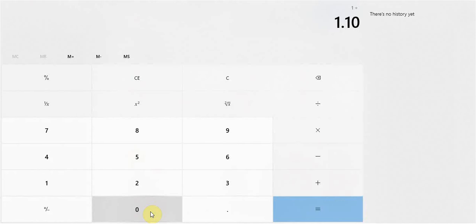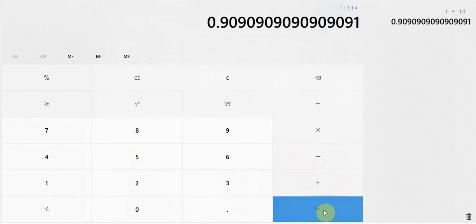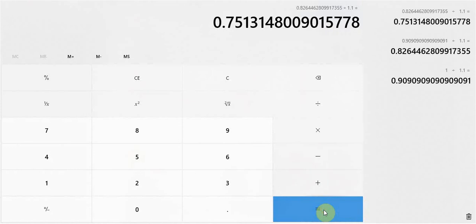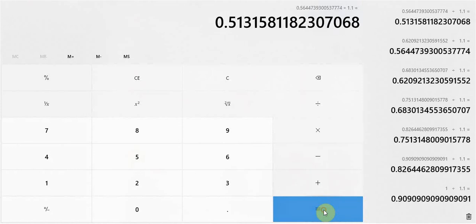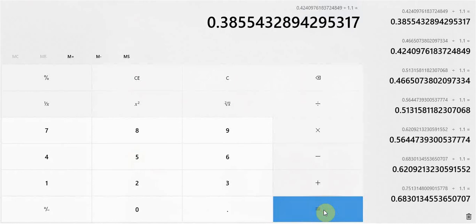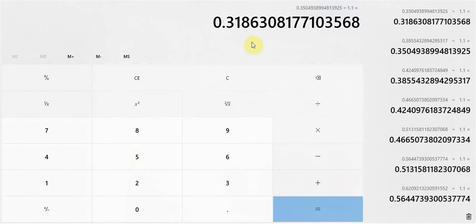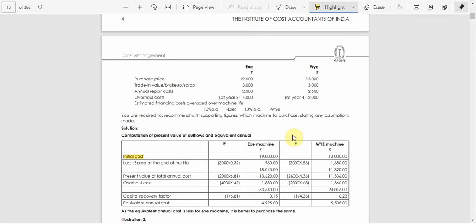So we need to enter 1.10 is equal to 12 times, because we need to calculate the value for the 12th year, right? So I'm clicking 1, 2, 3, 4, 5, 6, 7, 8, 9, 10, 11, 12. So the present value is 0.318 or 0.32. Okay, so here you can say it is 3,000 into 0.3, which comes to around 9,600.